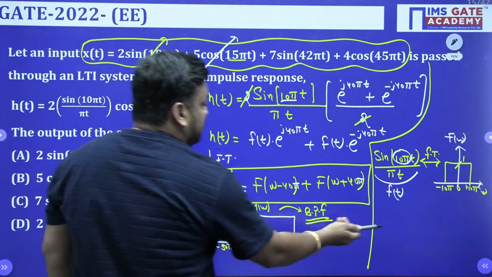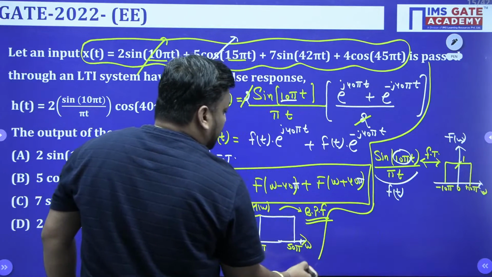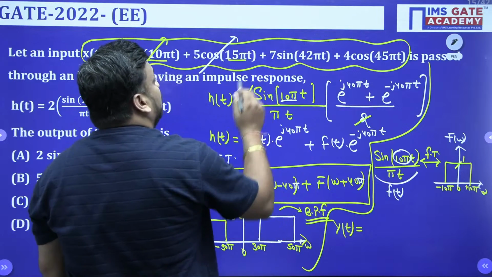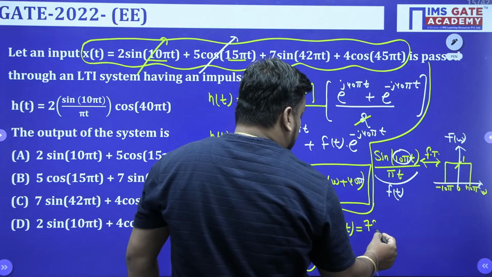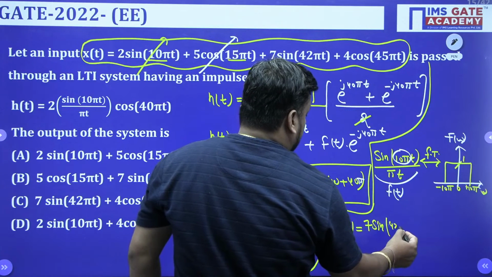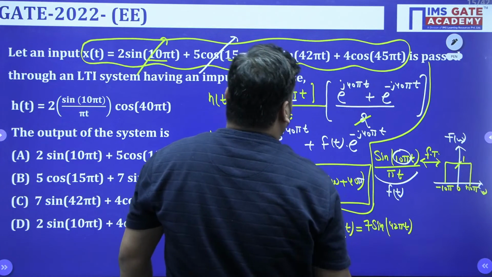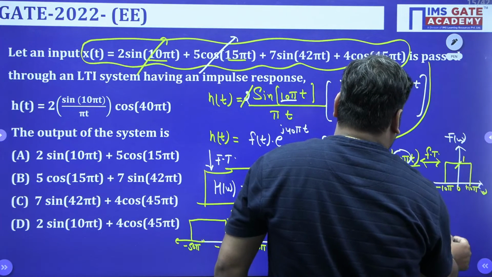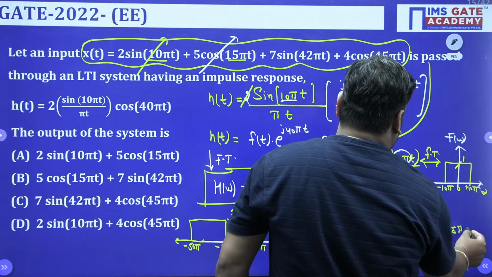So the y(t) expression will contain only which value, guys? I am writing here my final y(t) expression. It will contain only 7 sine of 42 pi t and plus 4 into cos of 45 pi t.